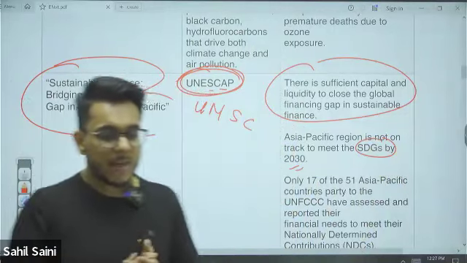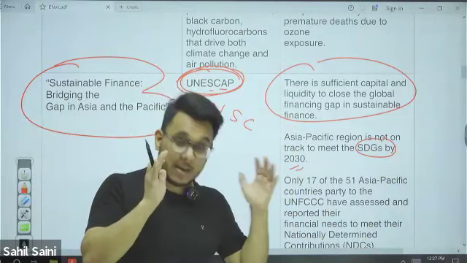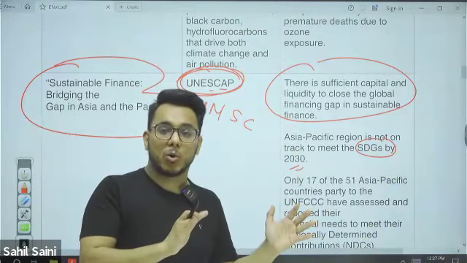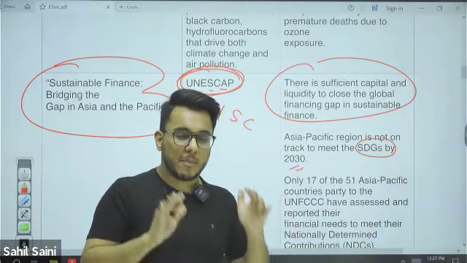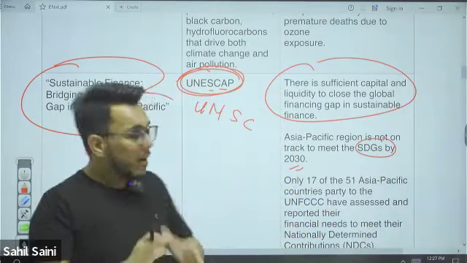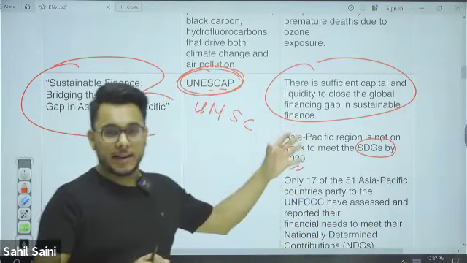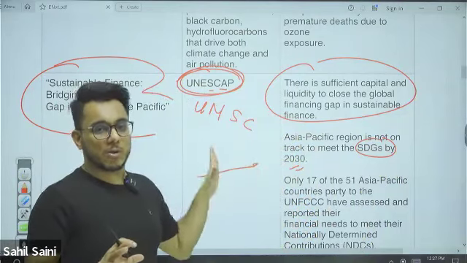You might already be knowing about sustainable development goals. We have 17 sustainable developmental goals that are to be achieved by 2030. Within these 17 goals, there are 169 sub targets also. So Asia Pacific, because they don't have access to financing, are not able to meet their SDG goals.